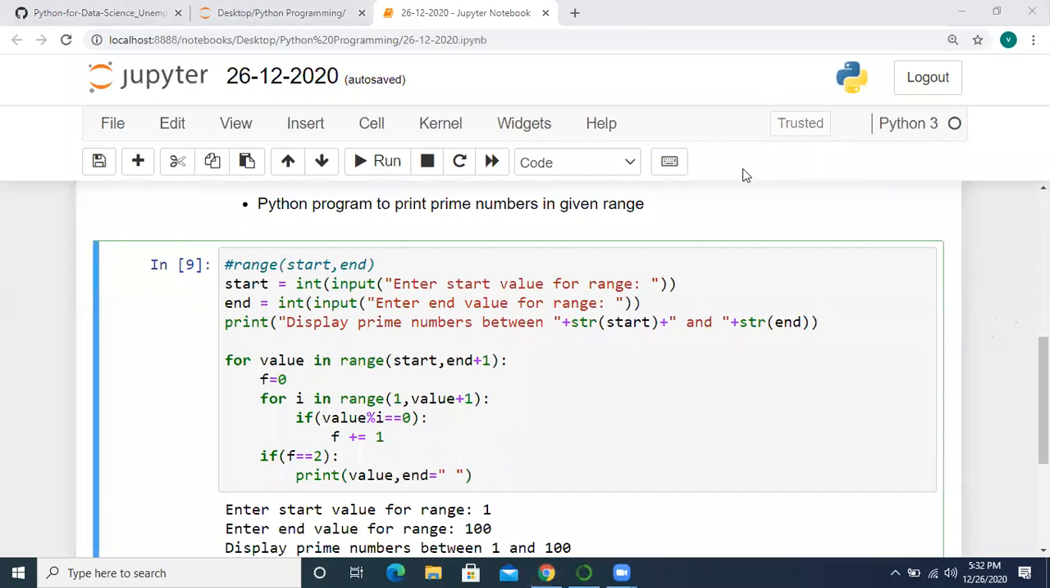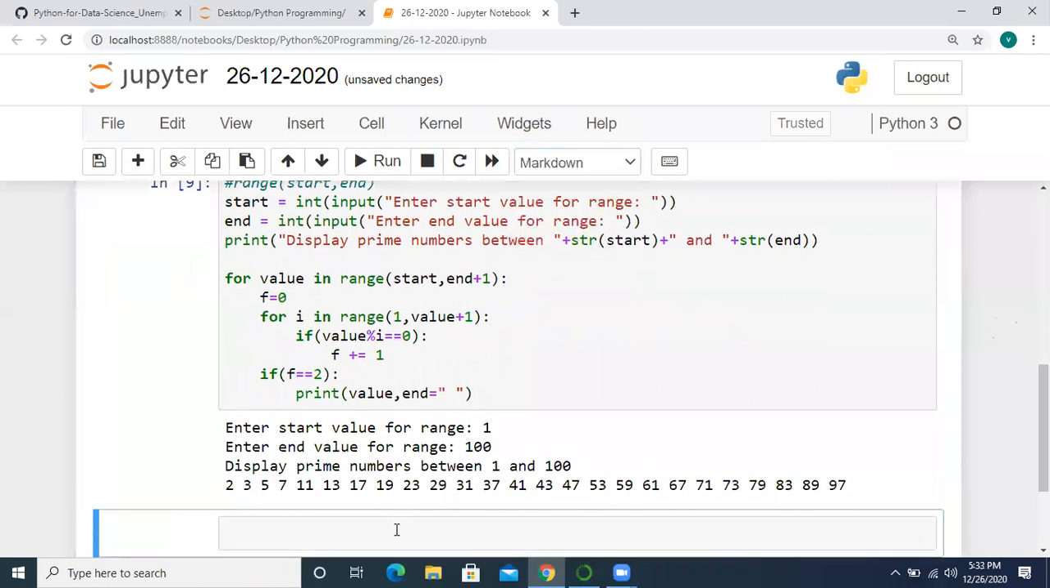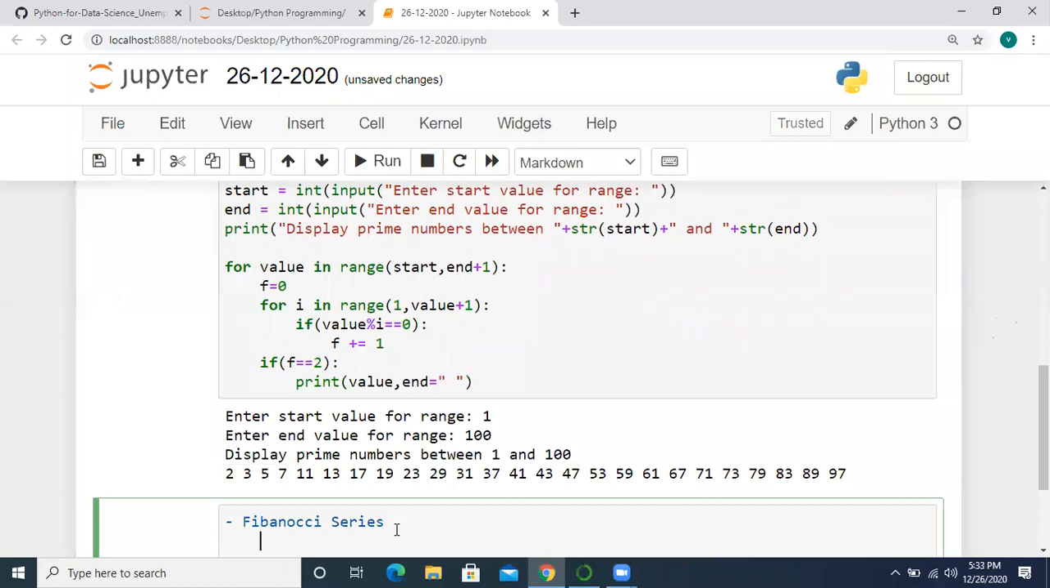Okay. So now let's start discussing Fibonacci series. Fibonacci series is nothing but, suppose let us say initially we are having 0 and 1. So next value will be 0 plus 1. The next number will be the sum of two preceding numbers. Okay, that is our Fibonacci series.